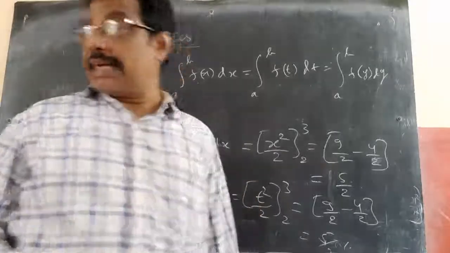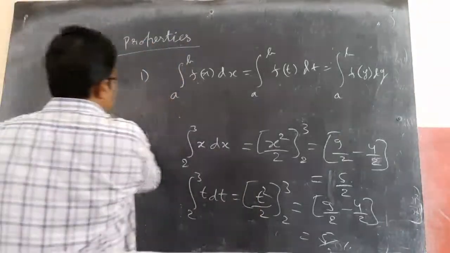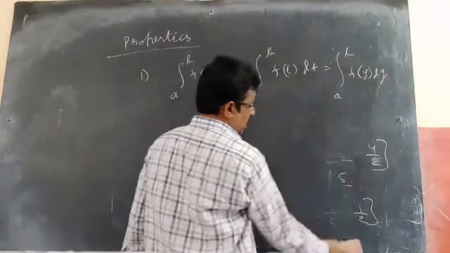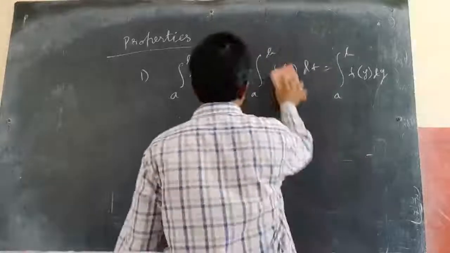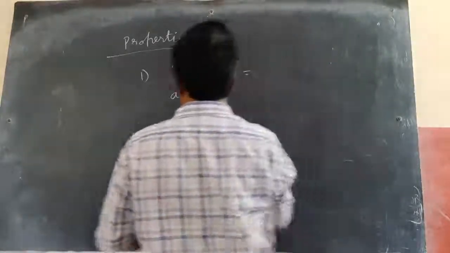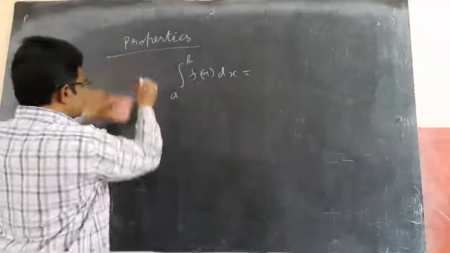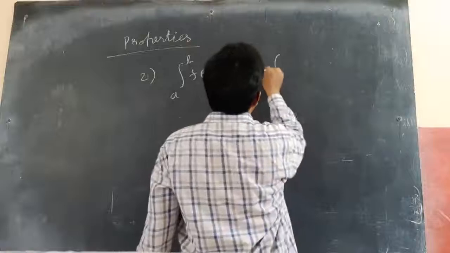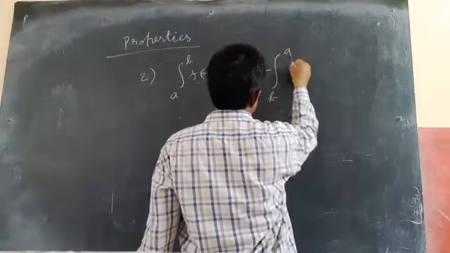And then the second property is, integral of a to b f of x dx equal to minus integral of b to a f of x dx.